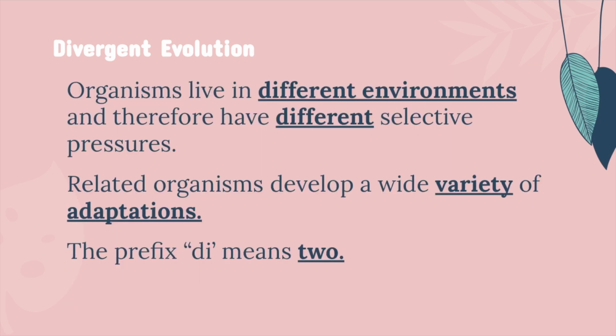Divergent evolution occurs when organisms live in different environments and therefore have different selective pressures applied to them. So, for example, what that lion experiences in the African savanna is much different than what that jaguar experiences in the American rainforests. And so, because of these different environments and these different selective pressures, these organisms develop a wide variety of adaptations. And as a reminder, that prefix di means two. So we have two different species that are coming out of a common species that was a common ancestor.